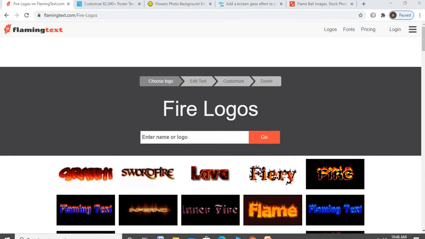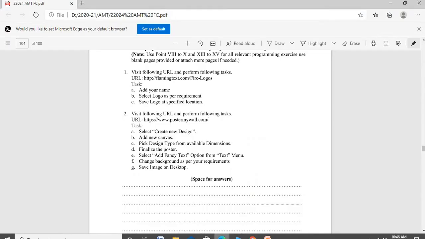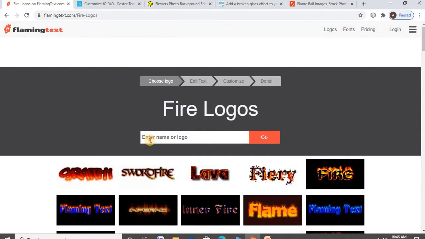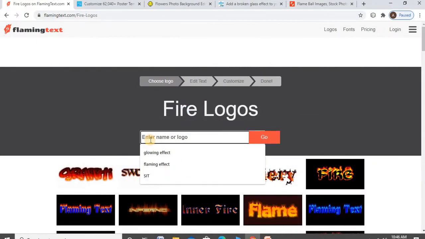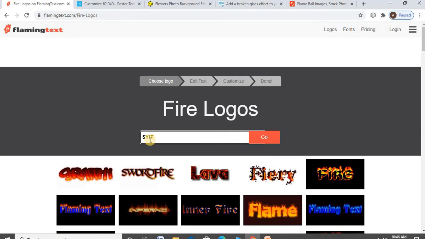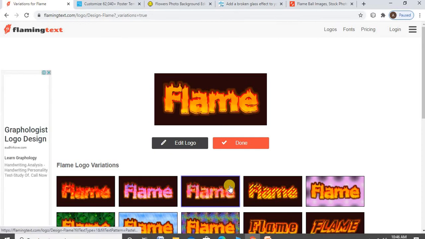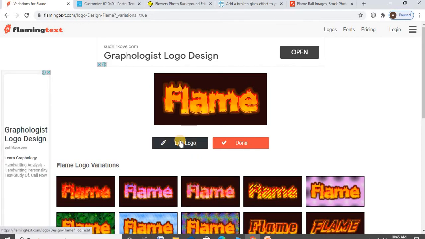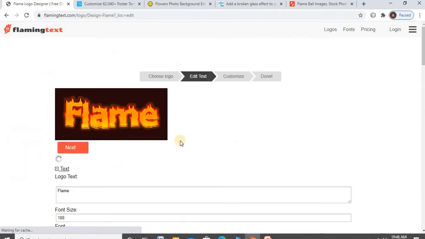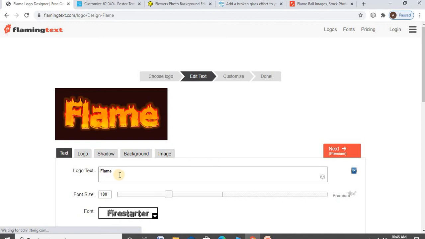Enter your name. For example, I enter the name as SYIT or information technology. You choose which effect is selected. Any changes, change it, otherwise done. Then give the text.